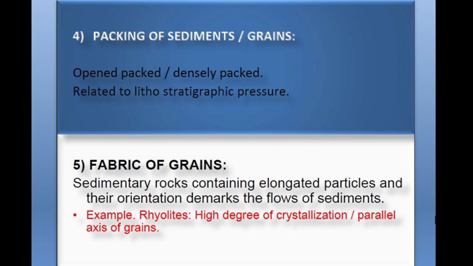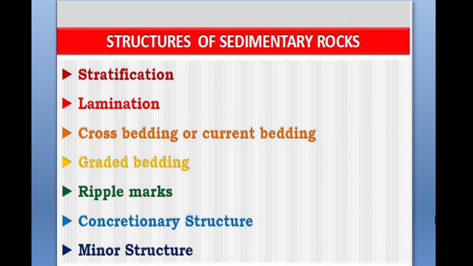Okay, so depending upon the fabric of the grains, the sedimentary rocks contain elongated particles and their orientation demarks the flow of the sediment. So up to here we have seen the different textures of the sedimentary rocks. Now we will see the different structures of the sedimentary rocks.